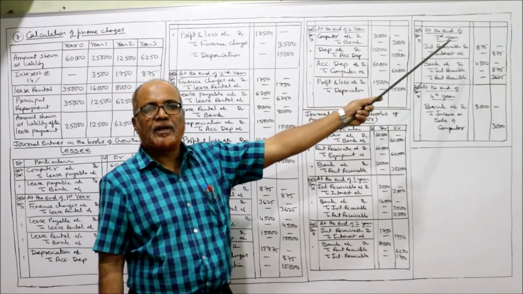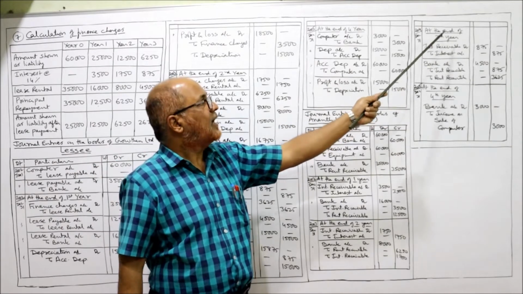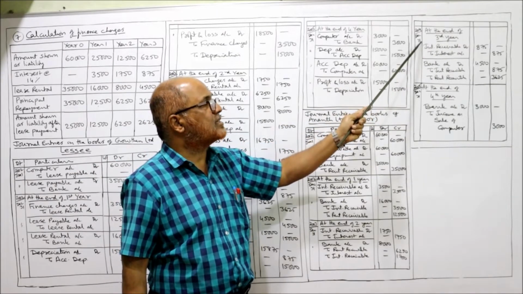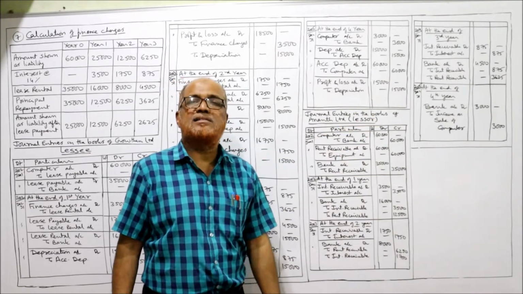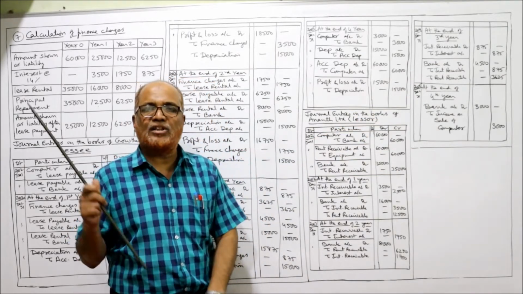Now fourth, last and final, third year. At the end of third year, 2004, December 31st. Interest receivable account debit to interest account 875. This is the interest for the third year.